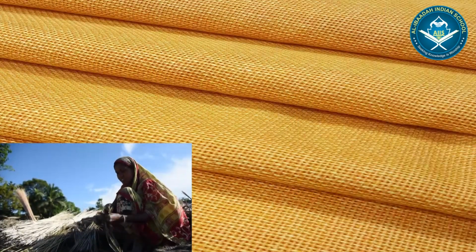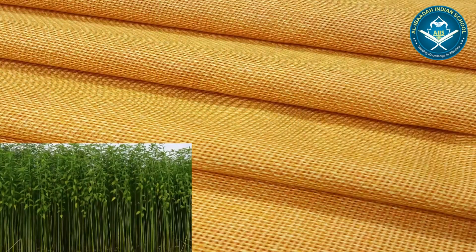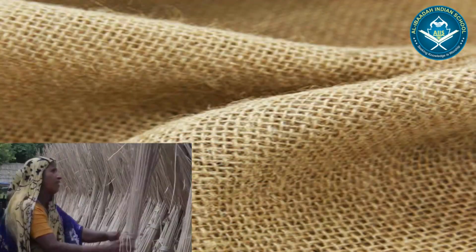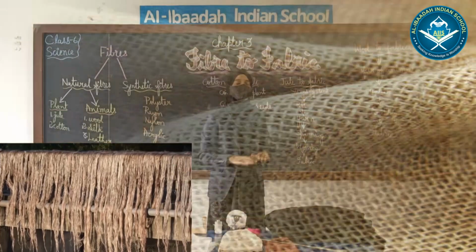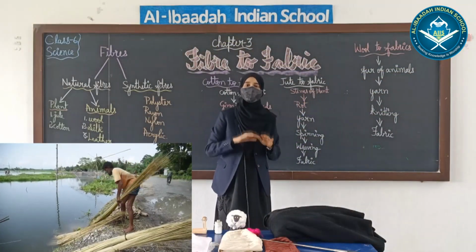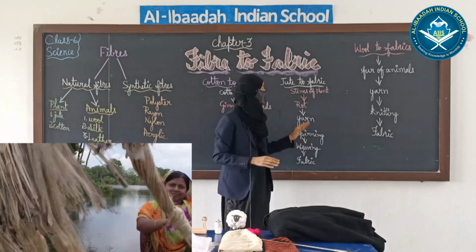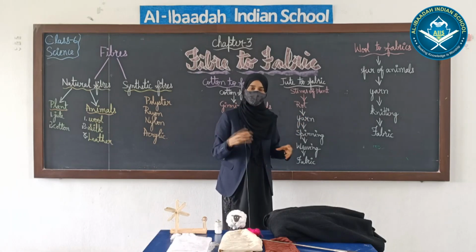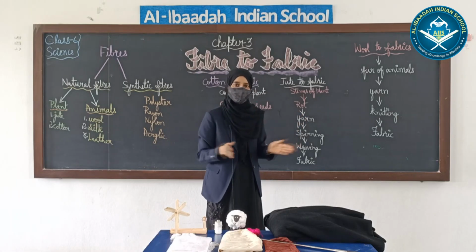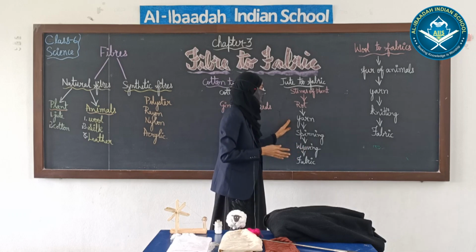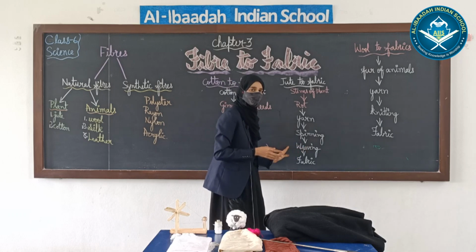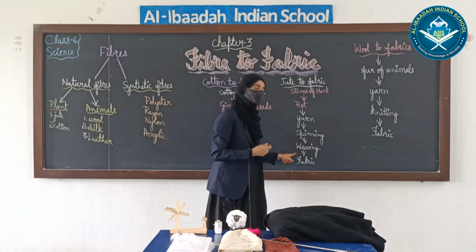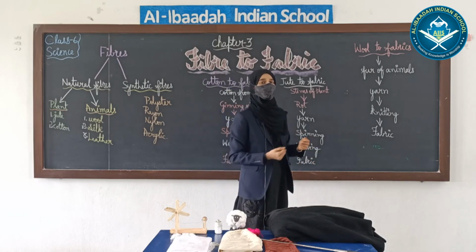They harvest these plants, and the stem of the plant is dipped into water for many days, or it is soaked in water for many days, and the stem gets rot. Okay. They separate it, they bring it, they separate it and make a yarn. After that, same procedure like cotton. Spinning is done, weaving is done, and finally we get fabric.